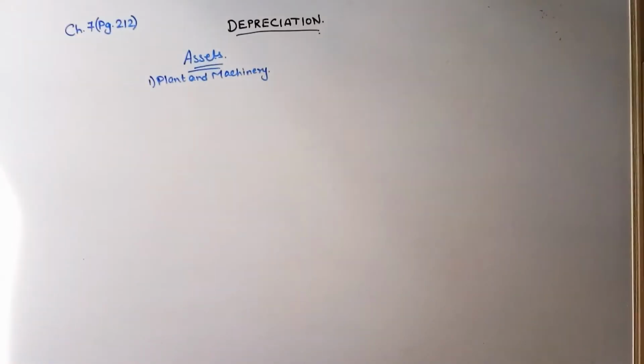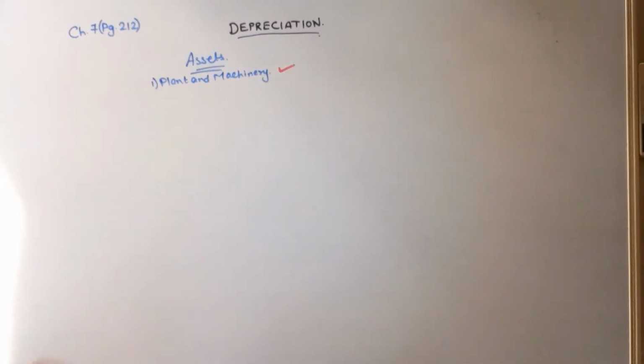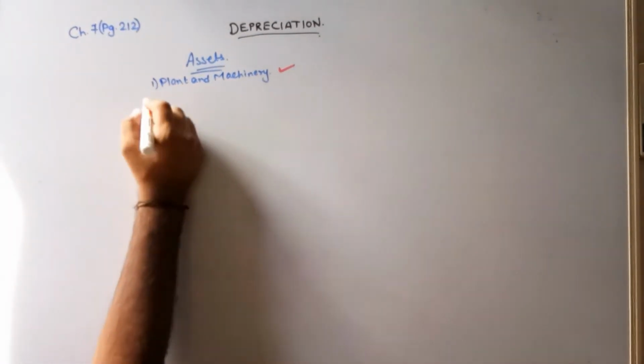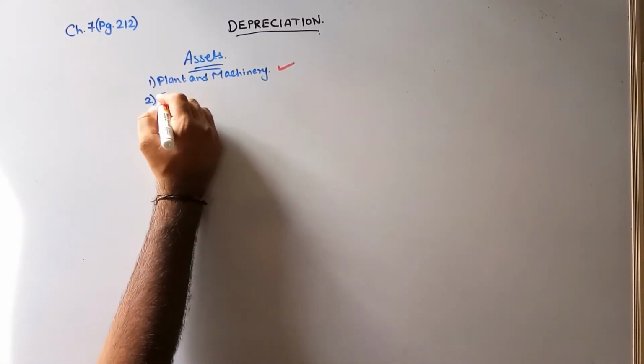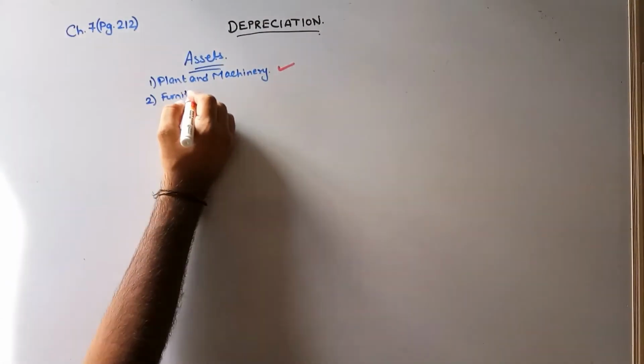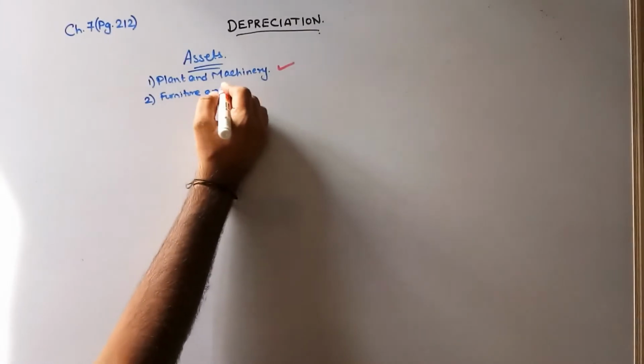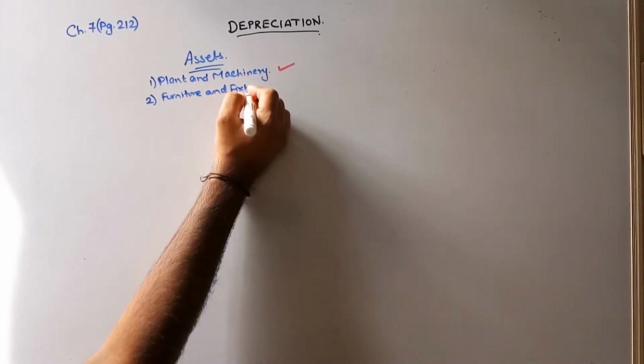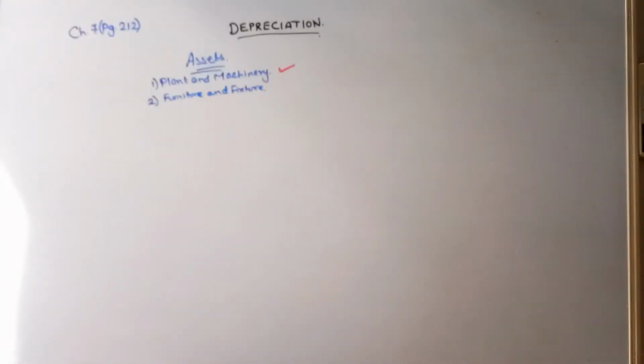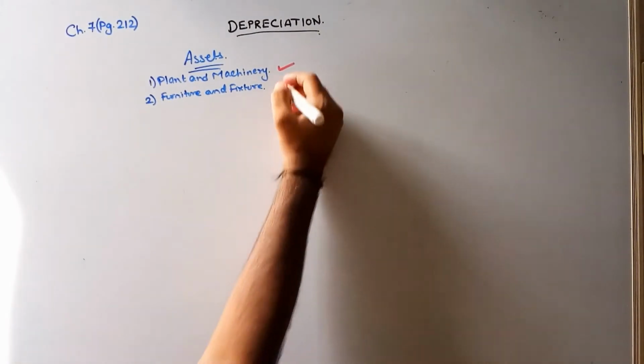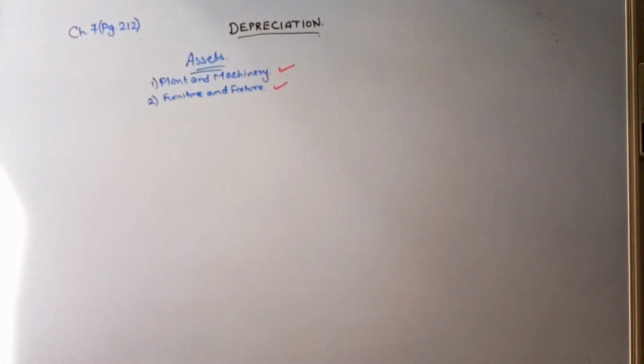Will I charge depreciation on plant and machinery? Yes. Number two, furniture and fixture. Will I charge depreciation on furniture and fixture? The answer is yes.